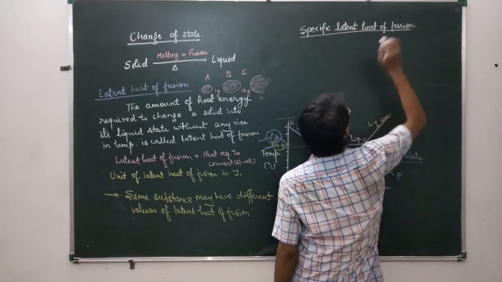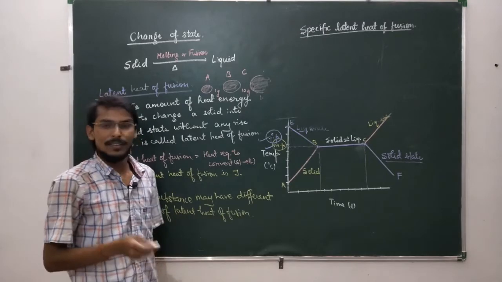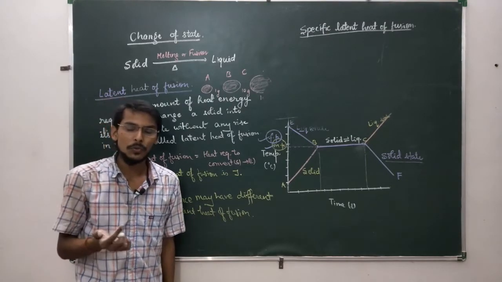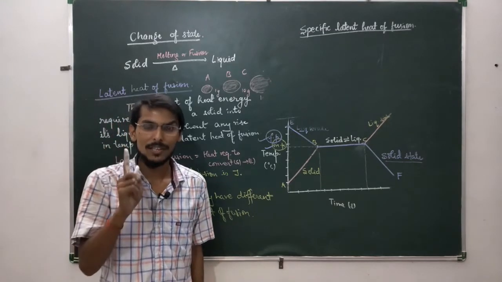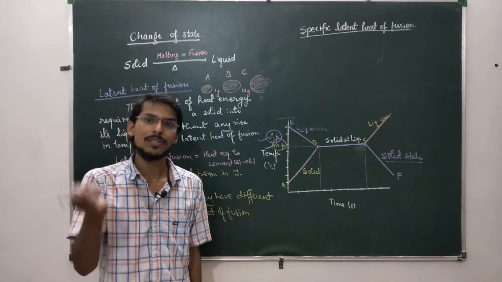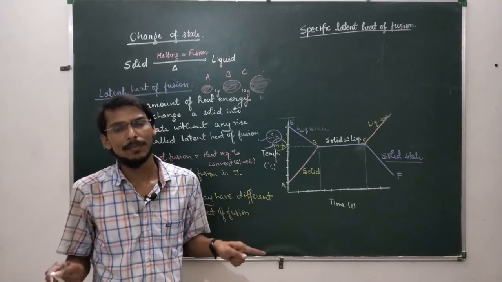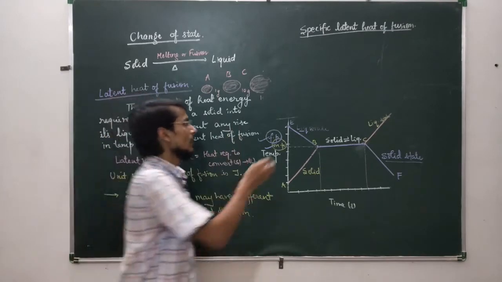So simply we can define it as the amount of heat energy required to convert 1 gram, or we can say 1 unit mass, of solid into its liquid state without any rise in temperature is called specific latent heat of fusion. Let me write here.